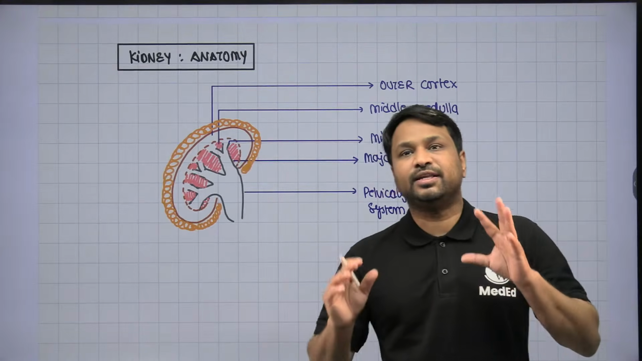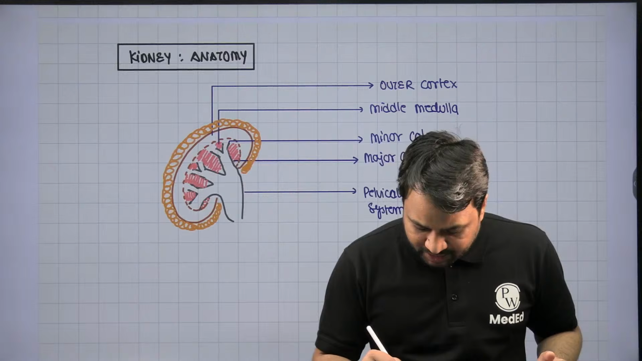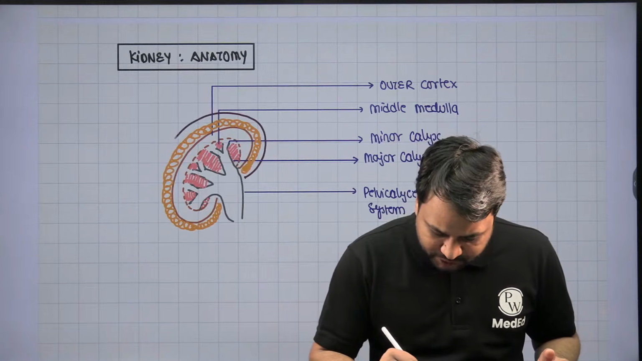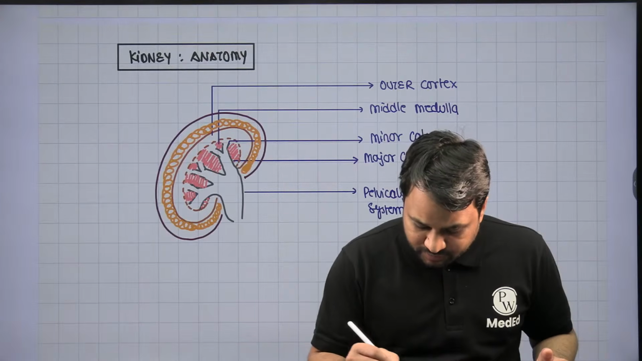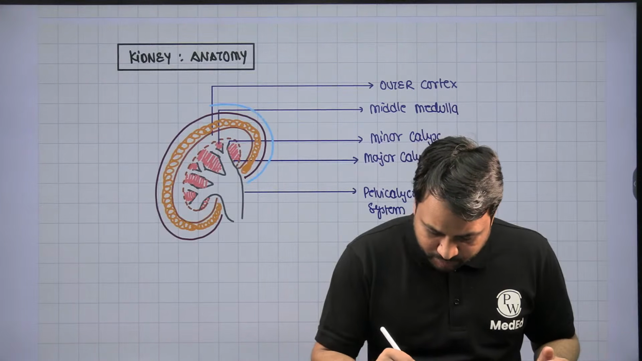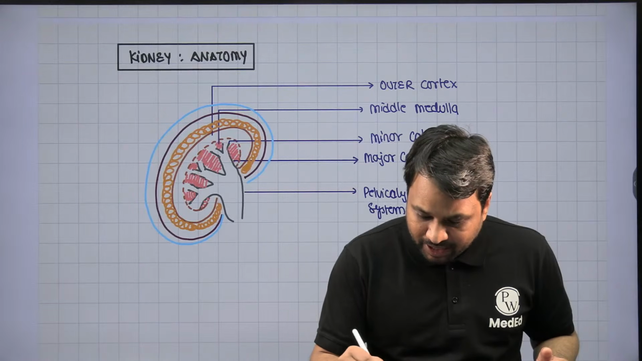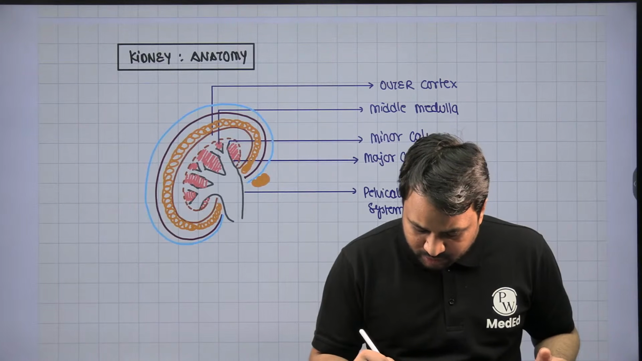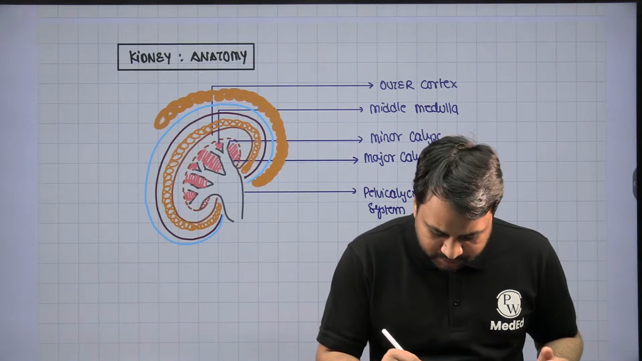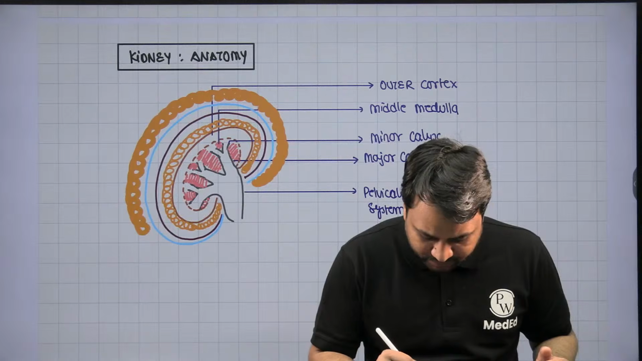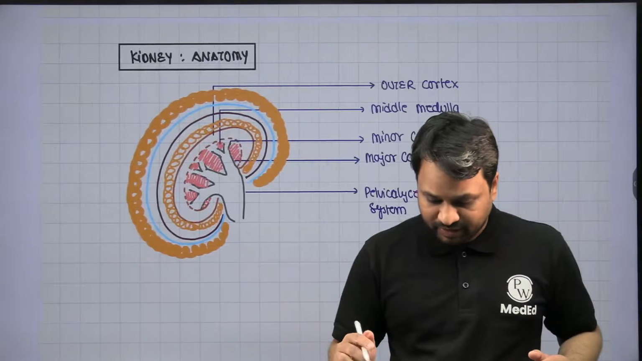Surrounding the perinephric fat, there are two renal fascias. One is on the anterior surface, another on the posterior surface. So we have the anterior renal fascia, and then you have the posterior renal fascia. And surrounding this, there is another pad of fat, and this is what we call the paranephric fat, right?